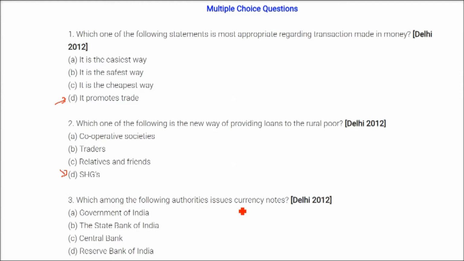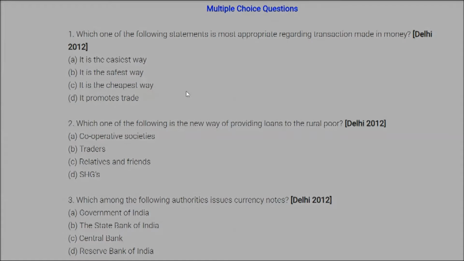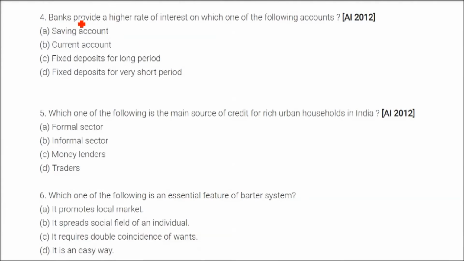Which among the following authorities issues currency notes? It's the Reserve Bank of India, RBI. Banks provide a higher rate of interest on which one of the following accounts? The answer is fixed deposits, FD, for a long period.